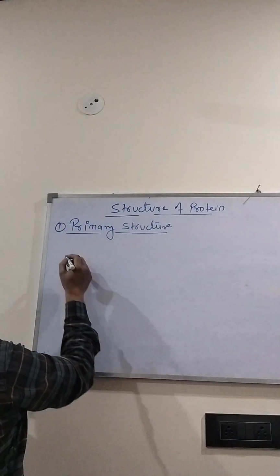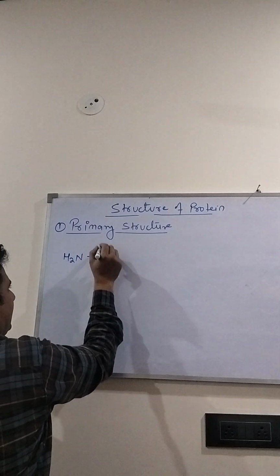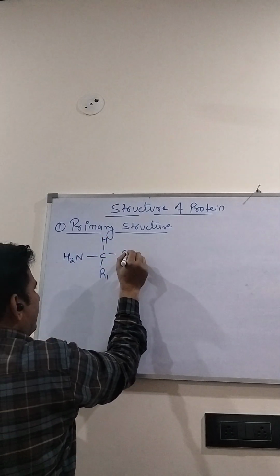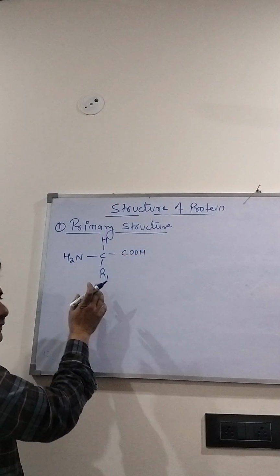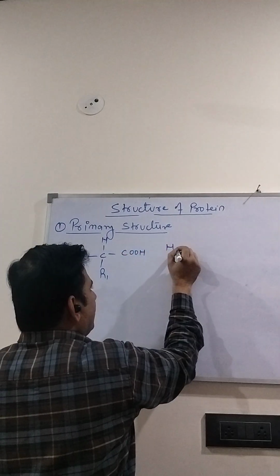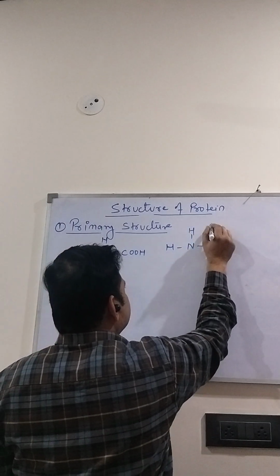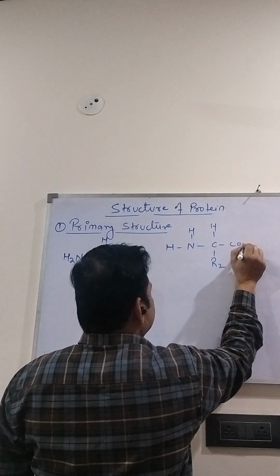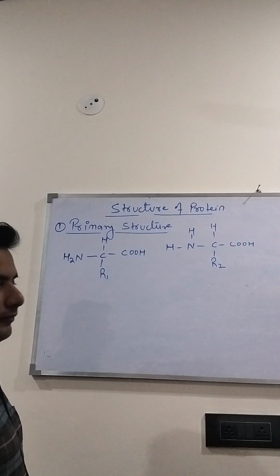I will try to explain it with a very simple reaction. This is the first amino acid, and this is the second amino acid.